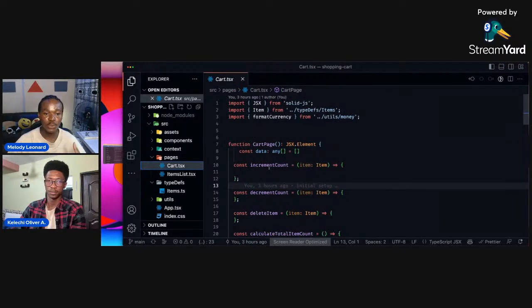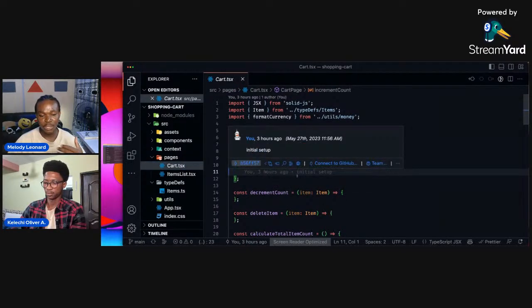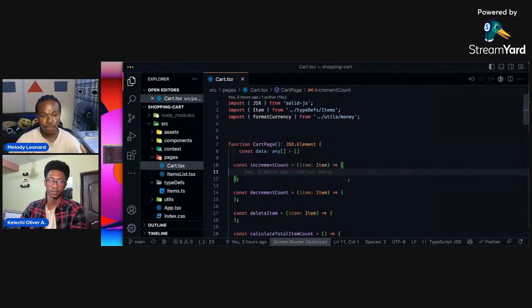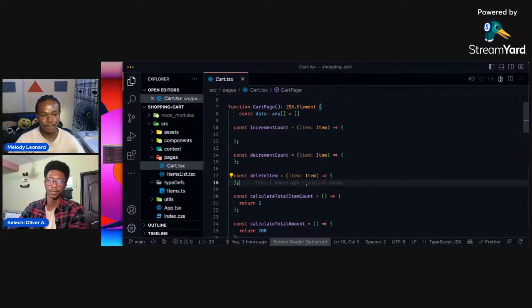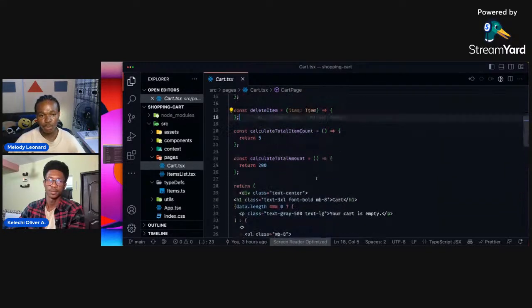So in your cart, you want to have an increase count. When you have a list of cart items, you want to be able to increase the count. You want to be able to decrease the count, delete an item. You want to get the total of the items somewhere. You want to get the total of the amounts selected so far somewhere.